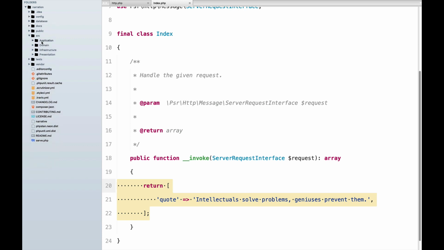You also have the domain folder. The domain is the place where your domain logic belongs. So this is the place where you may want to put some logic, jobs, and everything related to the domain itself. Then you have the infrastructure folder, and this is the place where everything related to the infrastructure goes, such as persistence, logging, cache, everything related to the server.